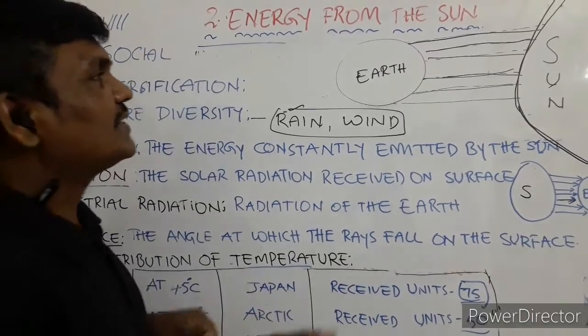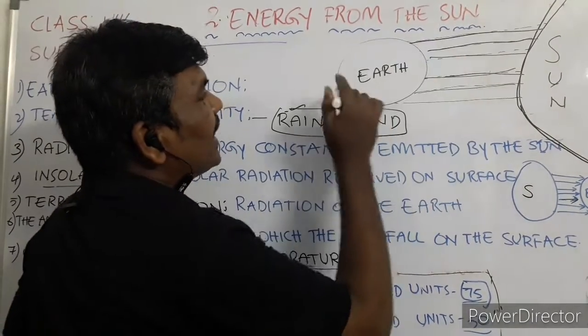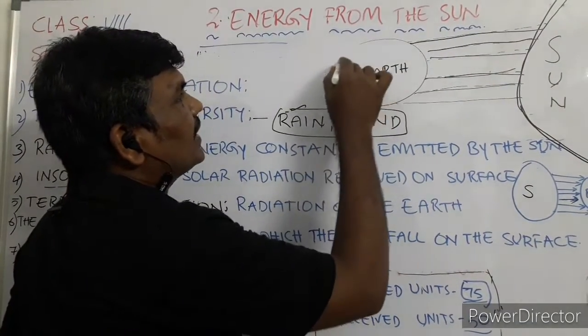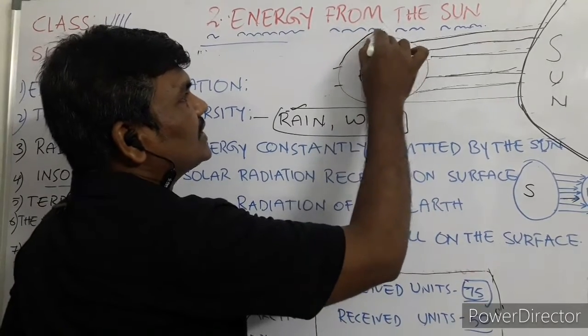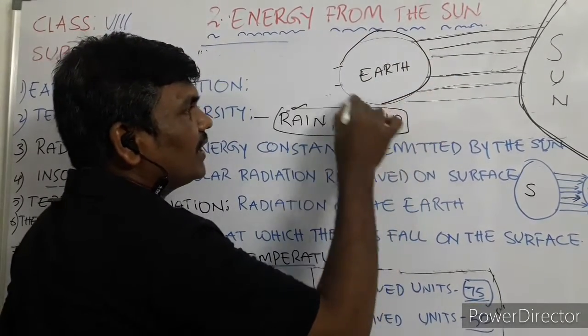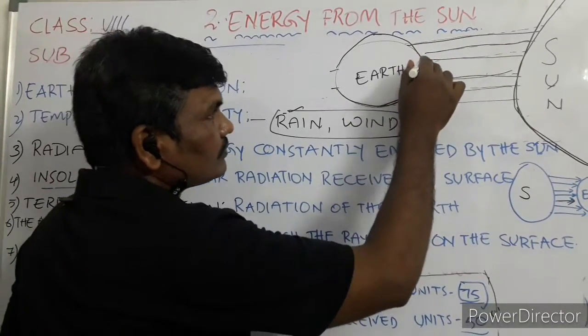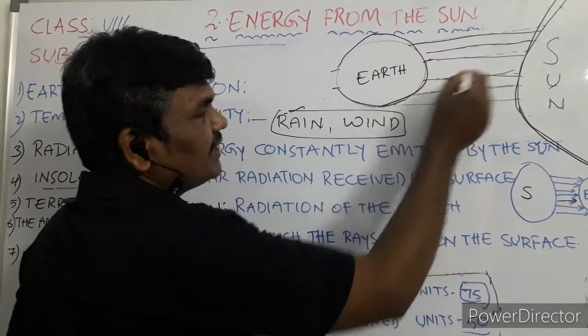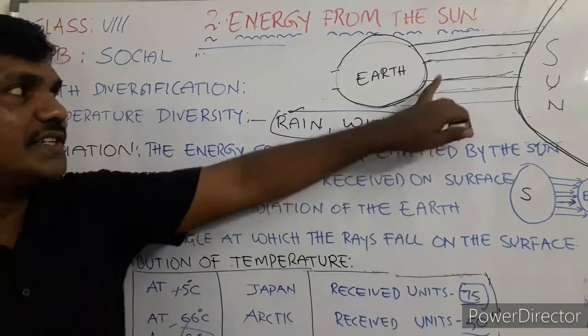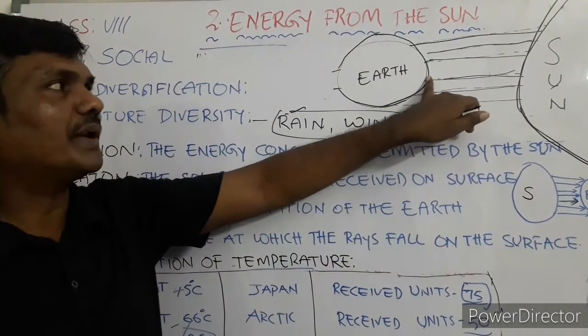Geoid means, see, somewhere here it is expanded, and wherever it goes in this direction it becomes somewhat larger. This region is receiving more temperature.